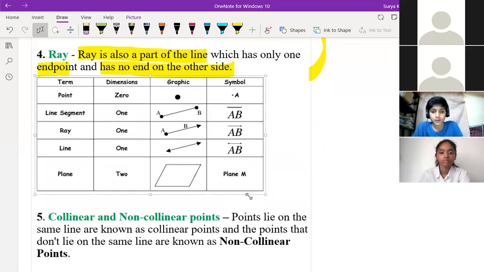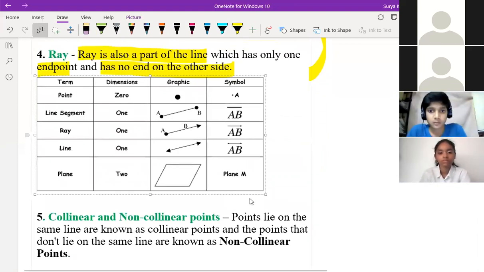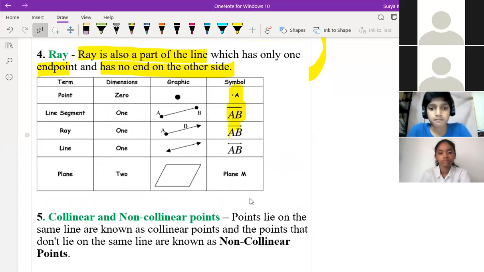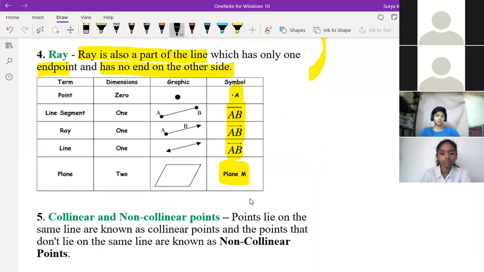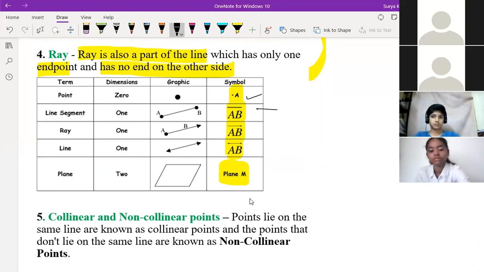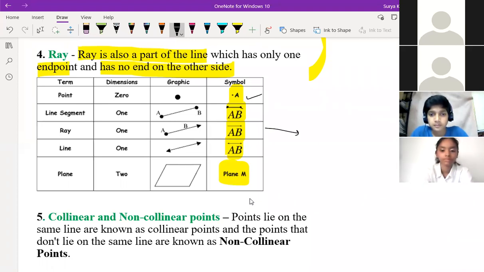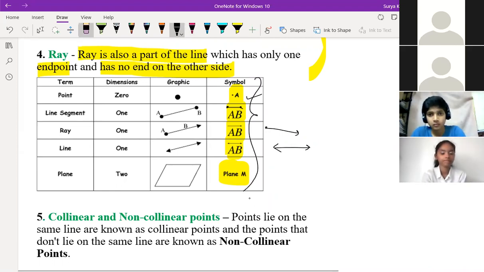Only how to represent point, line segment, ray and line is given here. For a point, you just mention A. A line segment has been terminated at both the points. A ray is like an arrow: one point will be there, and an arrow on the other side. And a line can go on both sides. So the representation part, the symbol part, is clear to everyone.